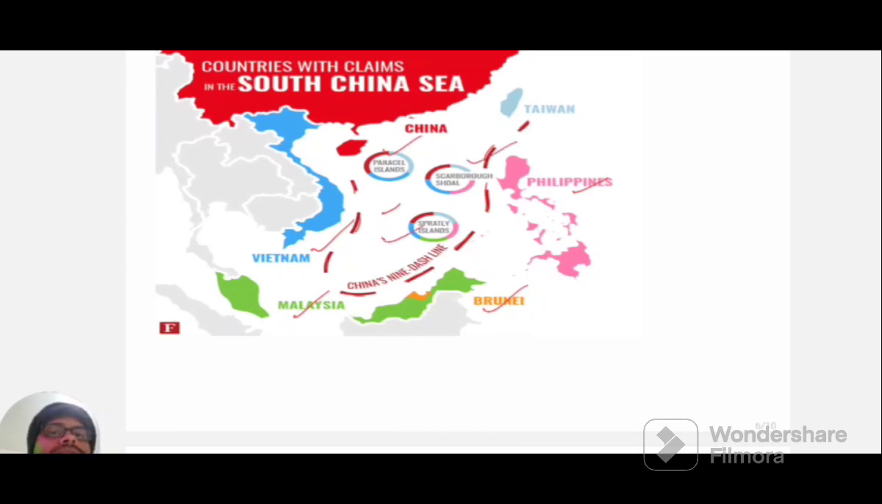You should save this map, and you should keep revising so that you will remember all these disputed regions, as well as the nations with which China is having disputes in South China Sea.